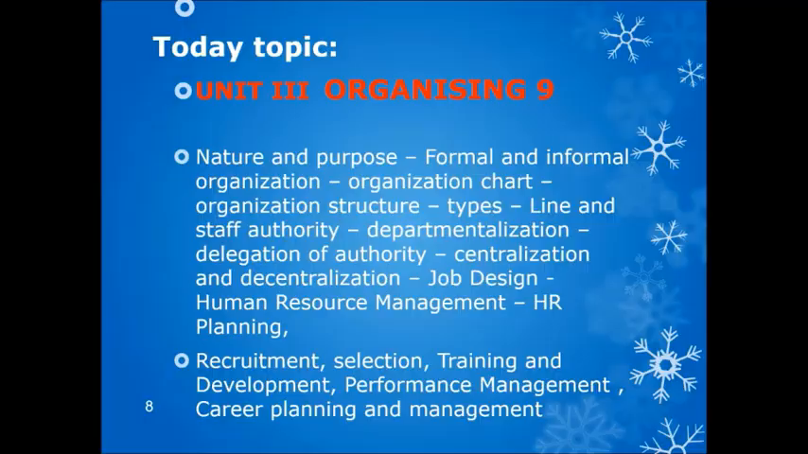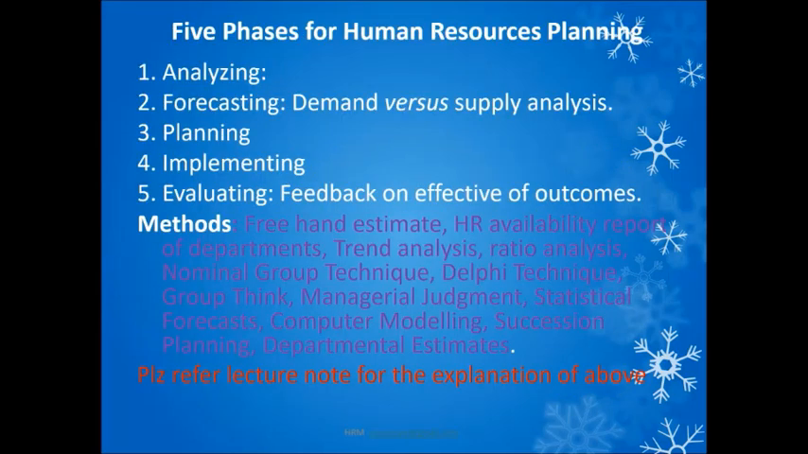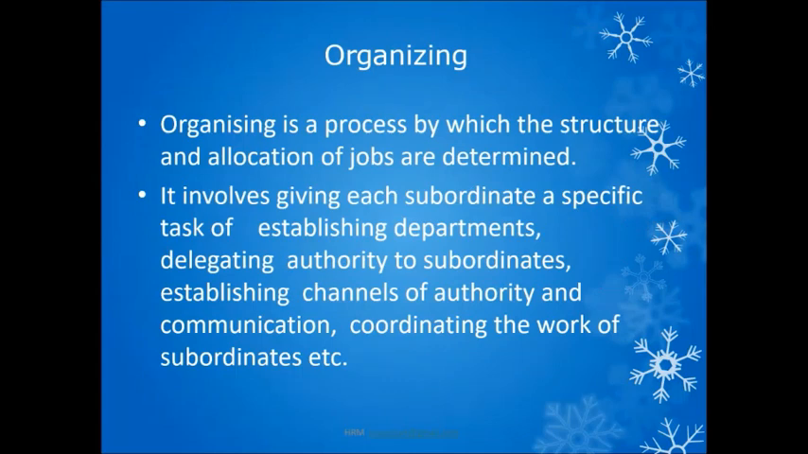Five phases of human resource planning: analyzing, forecasting, planning, implementing, and evaluating. Organizing is the process by which the structure or the allocation of the job is determined. It involves giving each subordinate a specific task. Staffing is the process by which managers select, train, promote, or retire their subordinates.